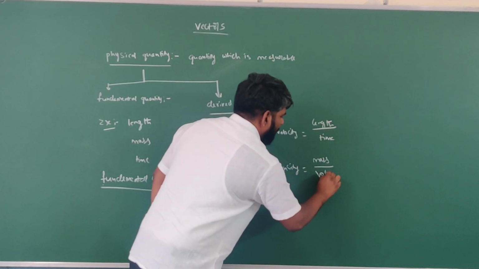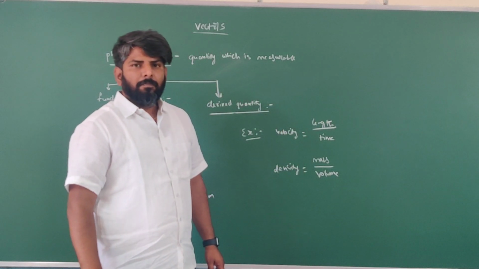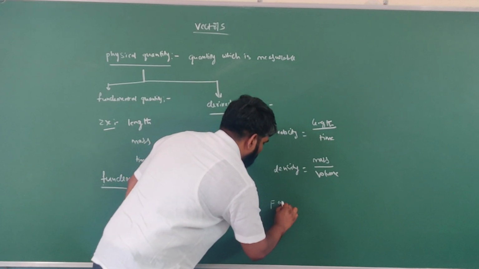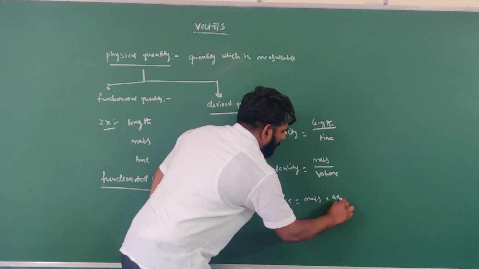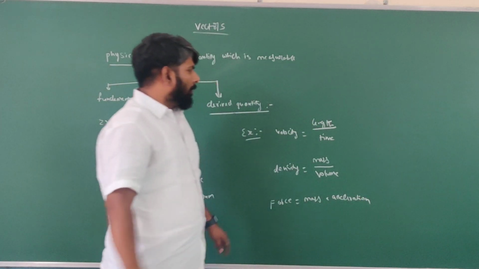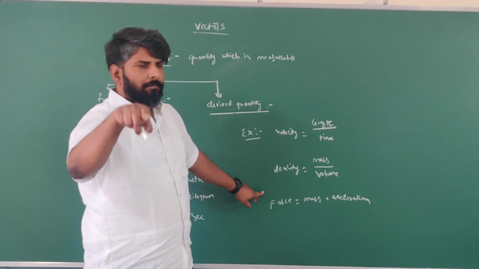Mass by volume. Got it? For example, force. Mass into acceleration. So these are called derived quantities.